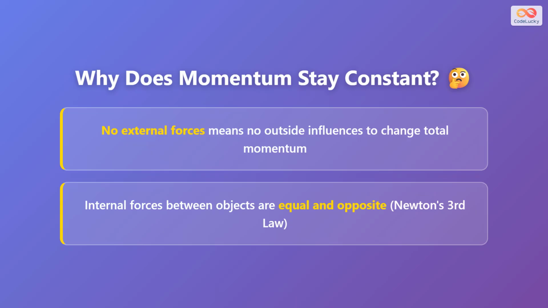Momentum stays constant in isolated systems for two main reasons. First, because there are no external forces, there are no outside influences to change the total momentum of the system. Second, the internal forces between objects are equal and opposite, according to Newton's third law. When one object pushes on another, the second object pushes back with an equal force in the opposite direction. These forces cancel each other out, keeping the total momentum unchanged.